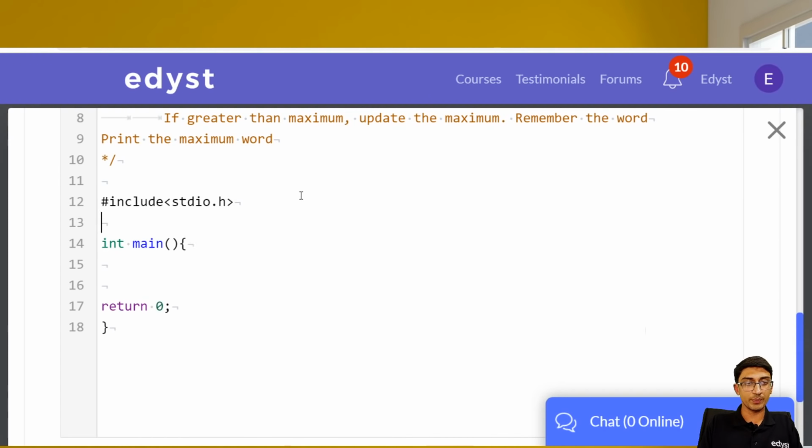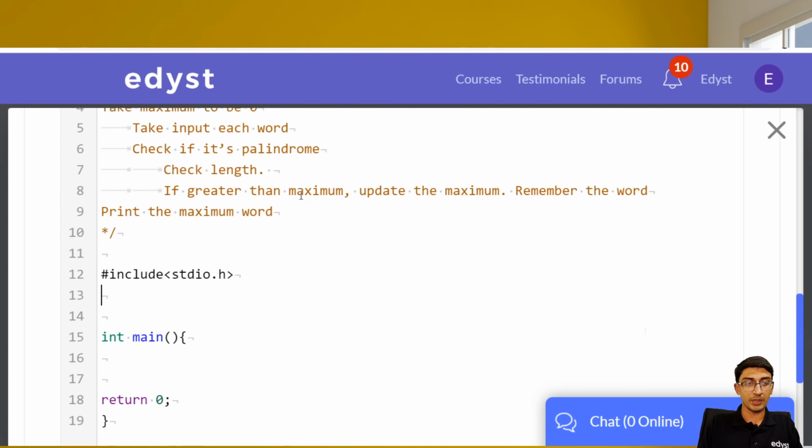What I'll do is, even before we take input, let me define a function called isPalindrome, so that we don't have to write it in the main function. I'll define a function called isPalindrome, which takes an array. Okay, I don't want to confuse you with that part, so let me not do that. Okay, let's write it here itself. So we have over here, we'll take an array of word.